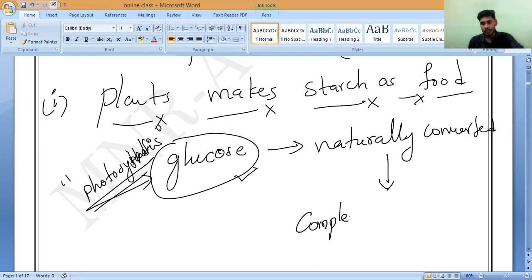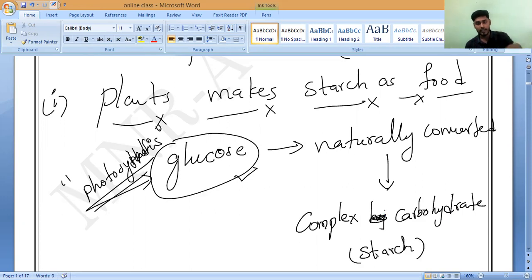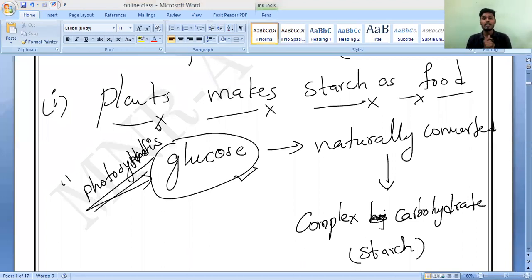What should we call it? Complex carbohydrate. We should know it as starch. That is only called starch.